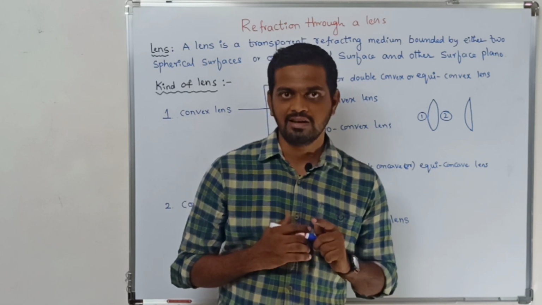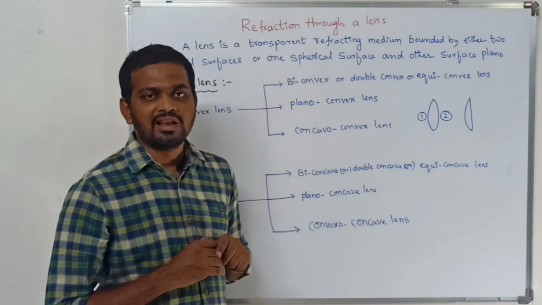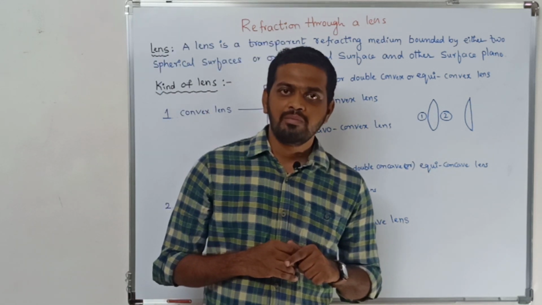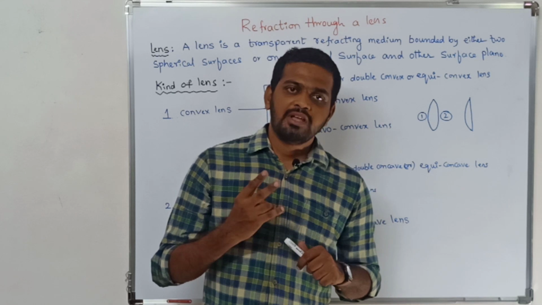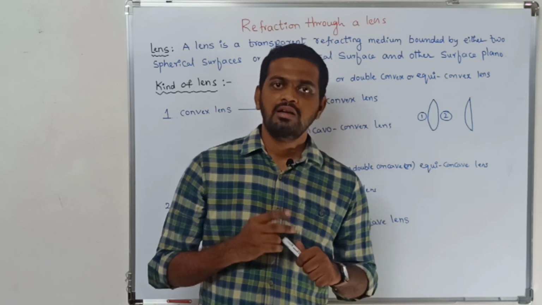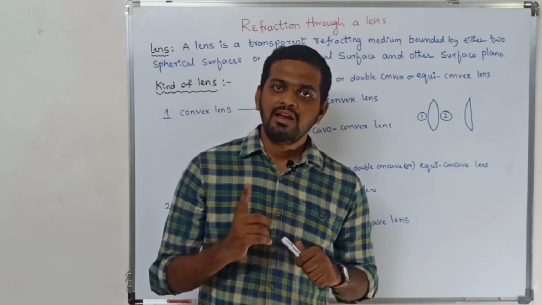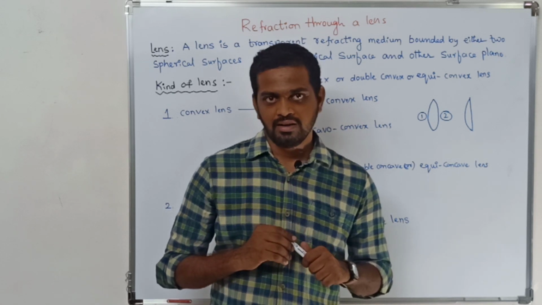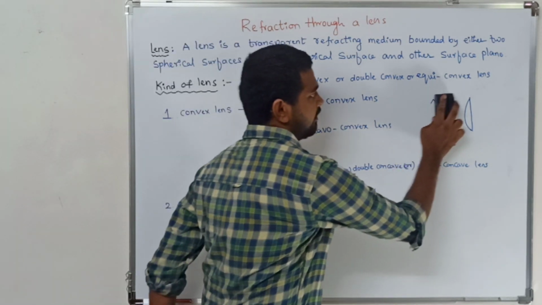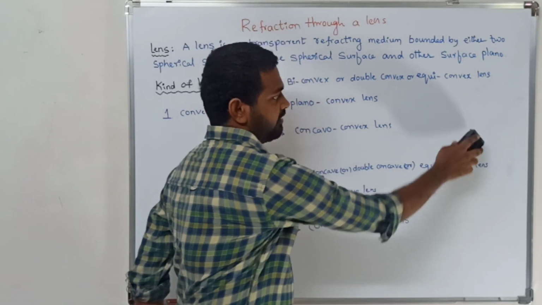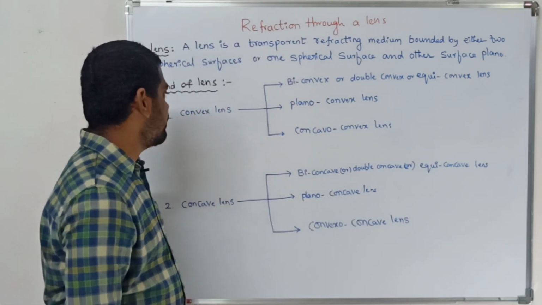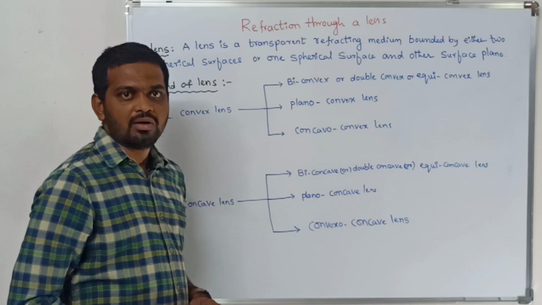Is it clear, children? So the lens is a transparent refracting medium bounded by either two spherical surfaces or one spherical surface and the other is plane. Coming to the kinds of lens, there are two kinds of lens. First one is convex and the second one is concave.